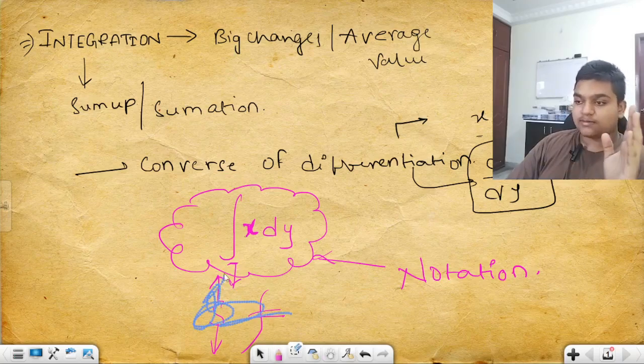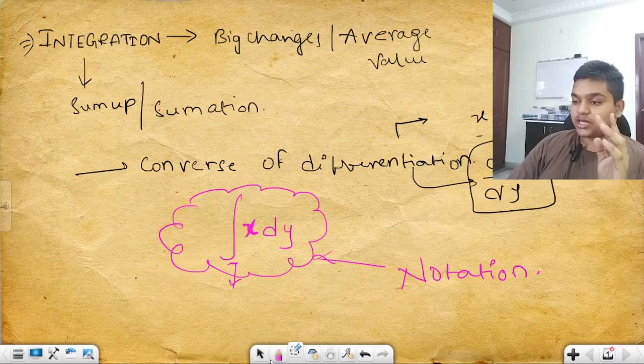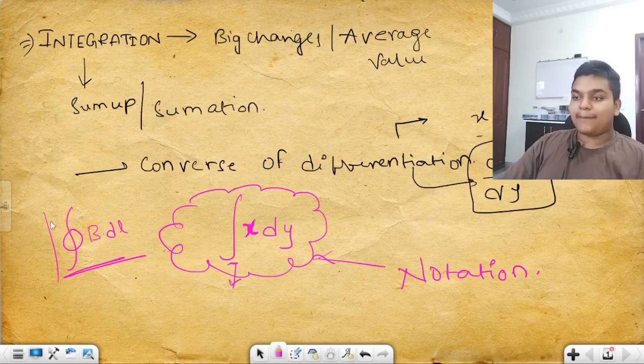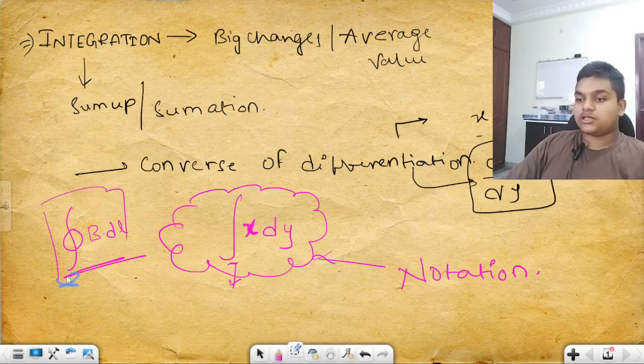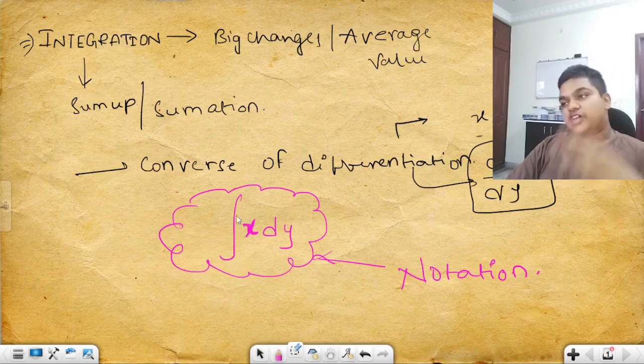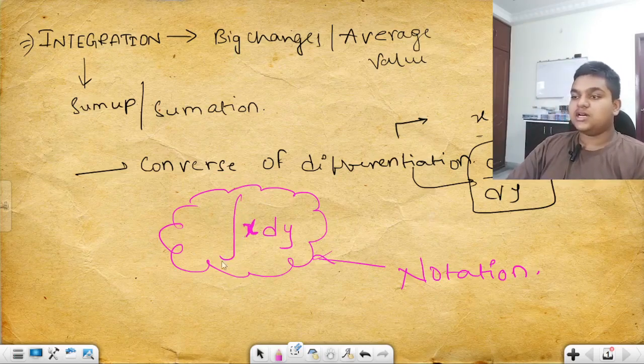But in some chapters we will be coming across, like in the magnetic field chapter, something like this. This is called integration over a closed loop. We get closed integration of B dot dl in our magnetic field chapter. That is called closed integration, or integration of a closed loop. That one let us put aside. Concentrate on this notation only. When that comes, I will be teaching you there. Okay, this is the integration.